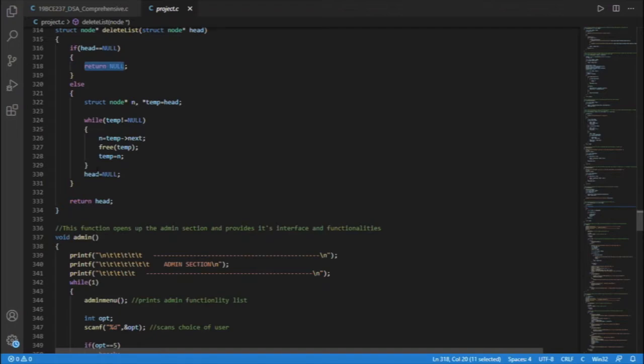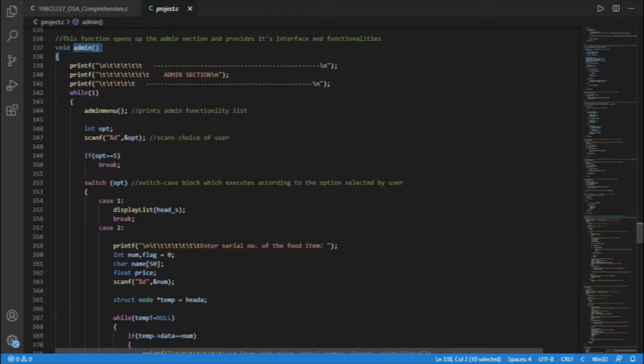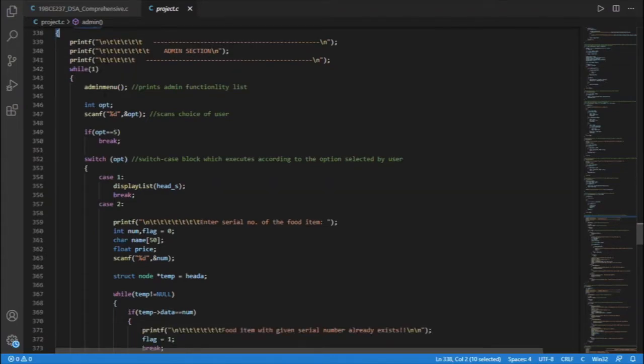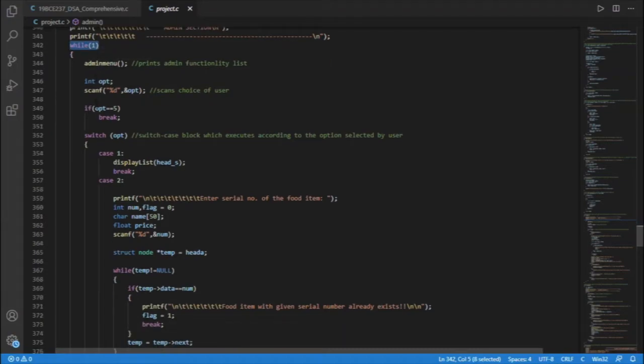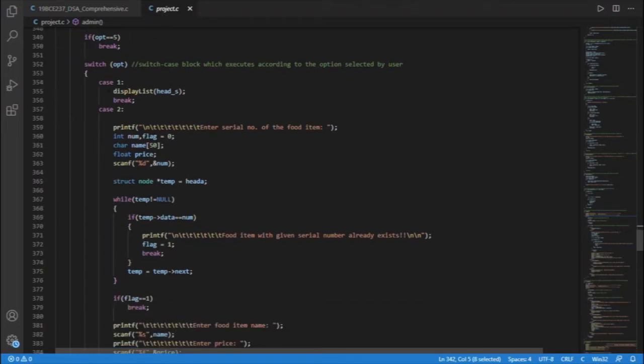This admin function opens admin section and it provides interface and functionalities for the admin. First of all, it will print that we have reached admin section. This while loop will continue executing until admin chooses to exit. Then we ask admin for choosing the functionalities, and according to the functionality chosen, the switch case will operate.